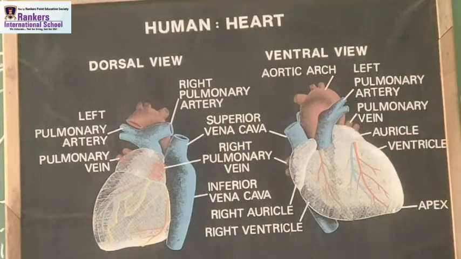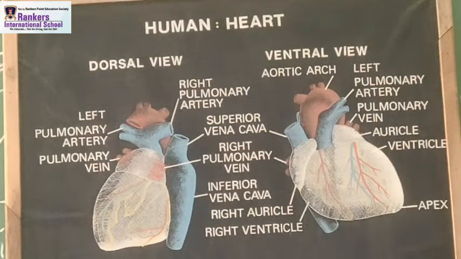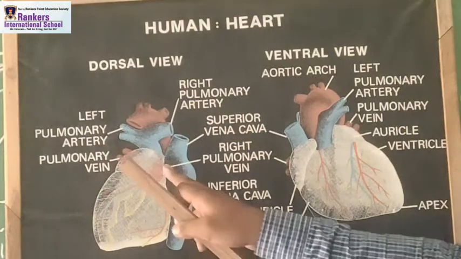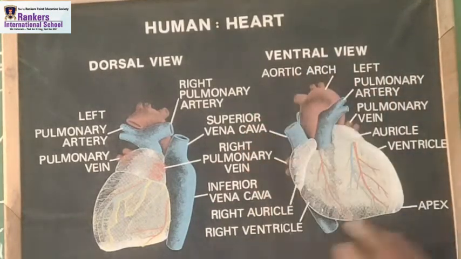This part is clear. This part shows the dorsal view, about the left pulmonary artery, the pulmonary veins, and the pulmonary veins of the right side. And now, if we talk about the ventral view.